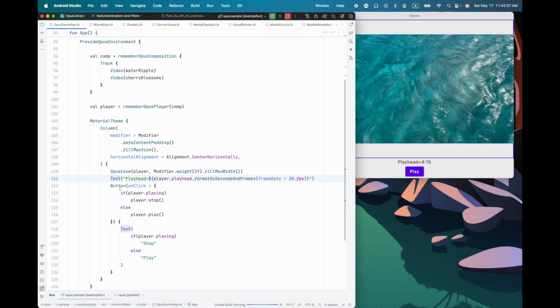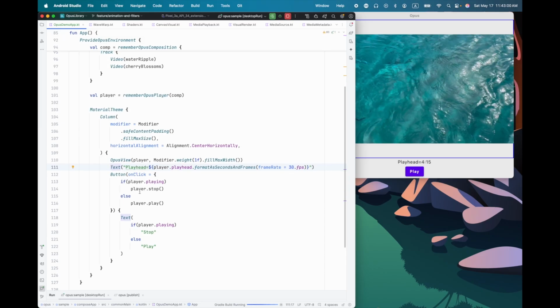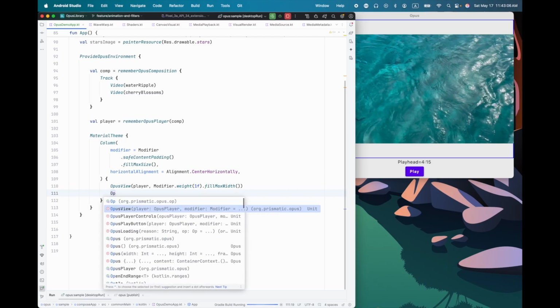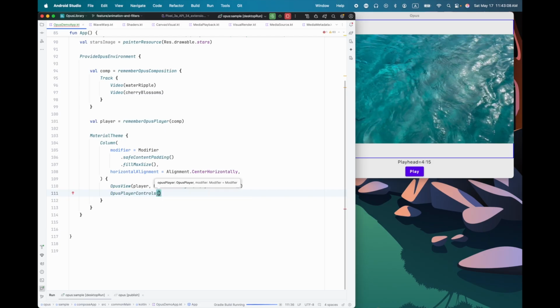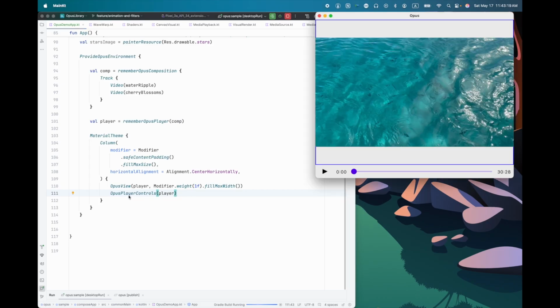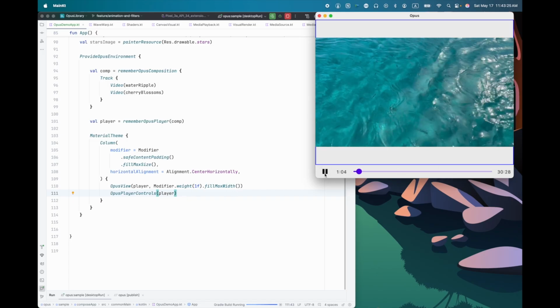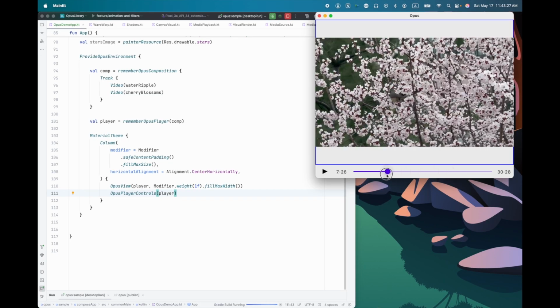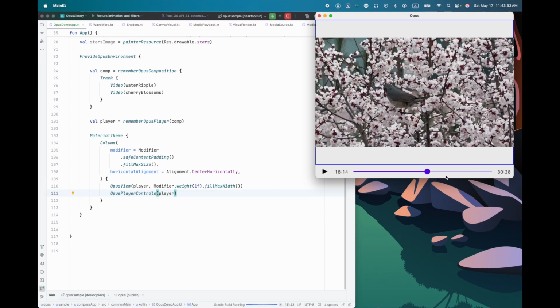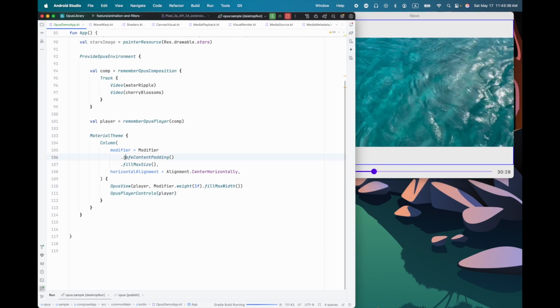features of Opus and what you can build into the video timeline, into the composition. So instead, I'm going to get rid of all of this, and we have, for convenience, something called Opus Player Controls, and I can just give that player, and you can look inside this if you want to see how it works. If you're building your own, just take a look under the hood inside of Opus Player Controls at the code. So here we now have a play button that changes to pause. We have a seek bar I can drag around. The current time is shown over here on the left, and the total time is shown over here on the right. So now we can move on to some more interesting things.